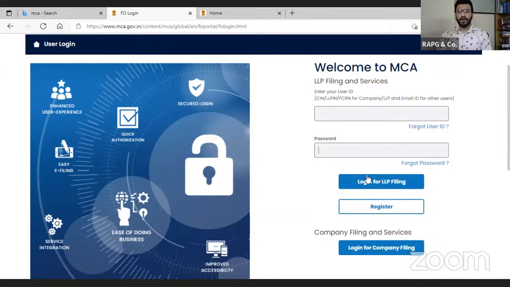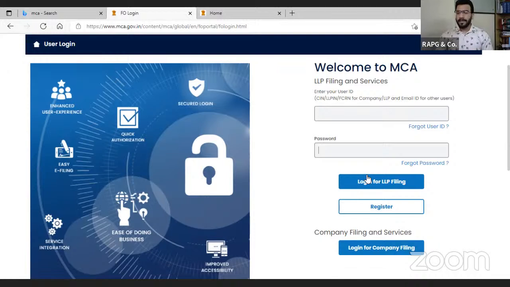Once you click on the login, your old profile will open. In that old profile, you have to click on update to the business user. Once you do that, you can use your old ID and password for the LLP filing also. Because this was discussed in the ICSI webinar, I'm just sharing their thoughts and views with all of you.